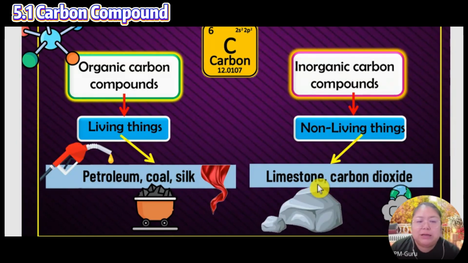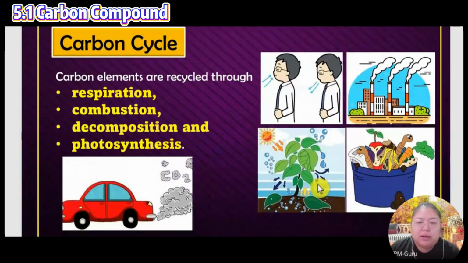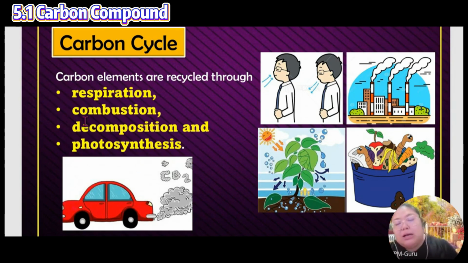Okay, now we're going to see the living things one. The first one, carbon dioxide. Everybody knows carbon dioxide, which we produce everywhere. For example, respiration. Any person does respiration, human beings, animals, and plants also have it, but for plants we call it transpiration. That one only happens during the night. Then combustion, when you burn something. Car vehicles also produce carbon dioxide.